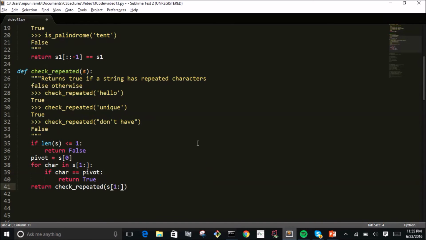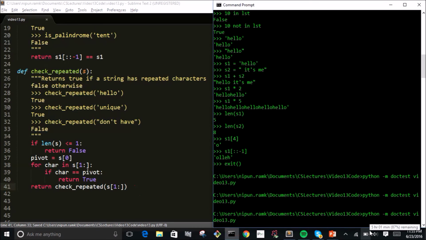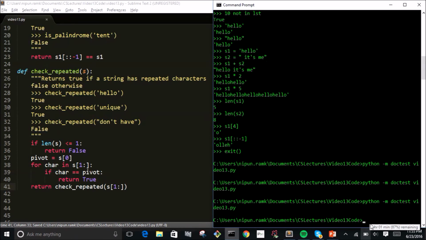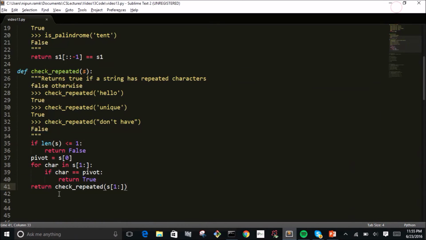So, if we look at the recursive leap of faith, we first check for a repeat initially, and then we do the same process on the rest of the string, and we know for sure that we just went through the entire string to see if there are any repeats. Alright, so this is going to work. Let's just test it to make sure, and it works. So this is pretty hard to see though, so don't feel bad about this one. This was a more tricky problem.